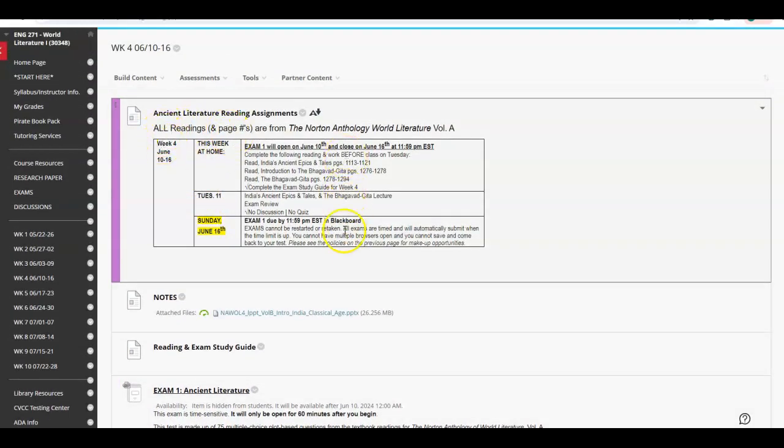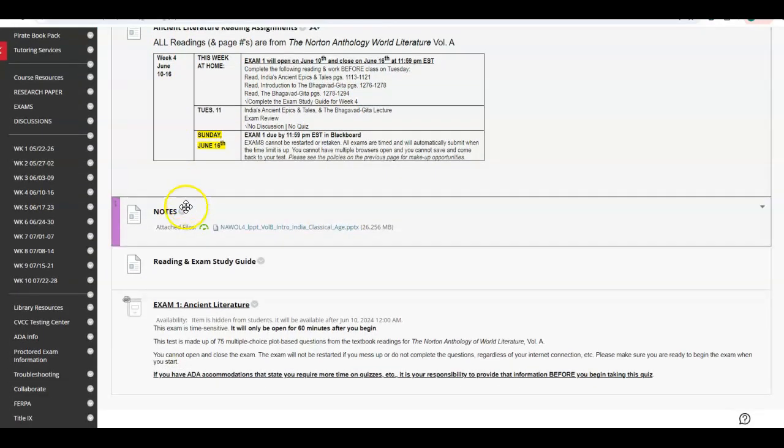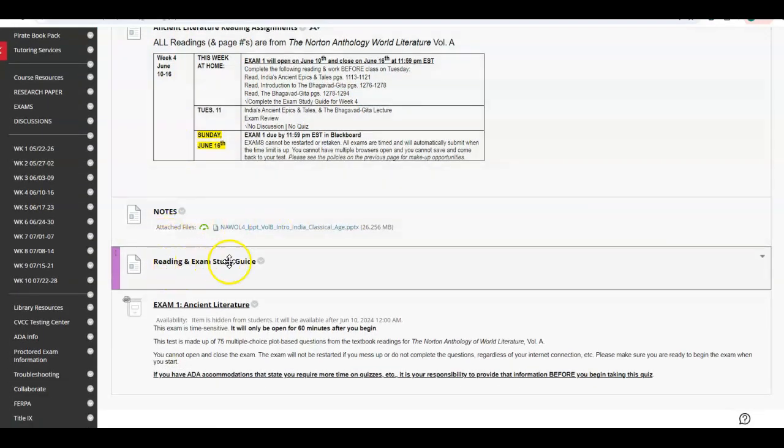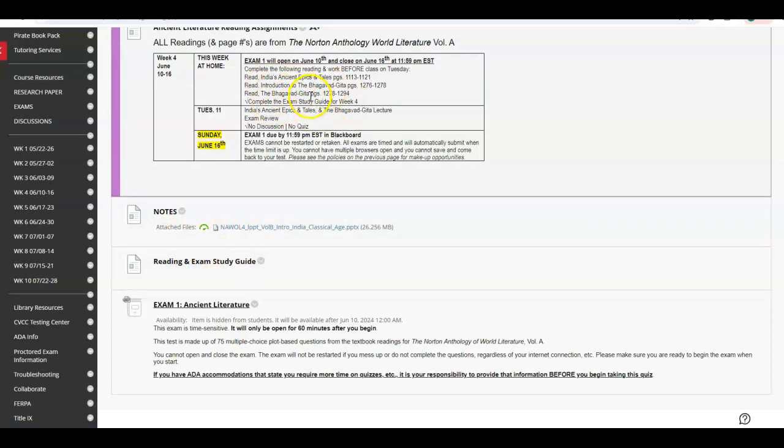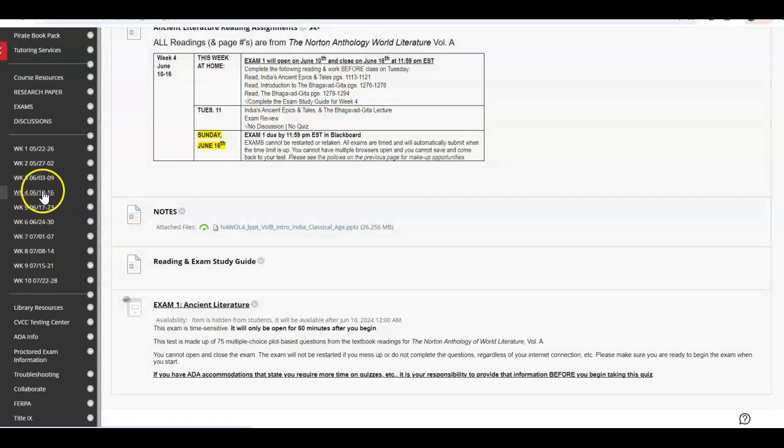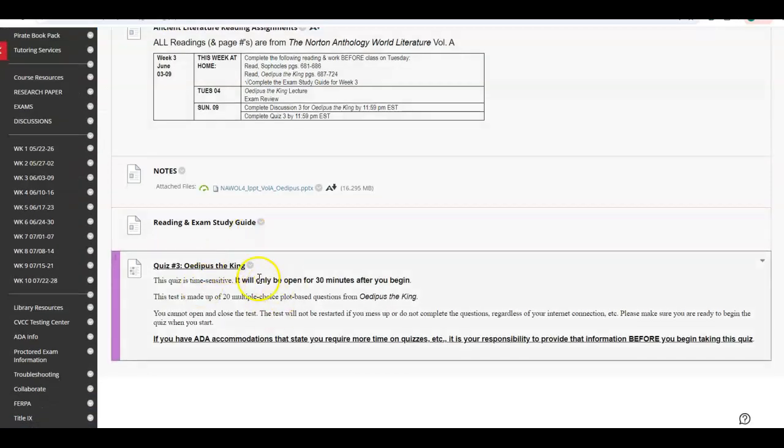have a calendar for all of the things that you are responsible for. You will have notes. You'll have a reading and exam study guide that you are supposed to fill out while you're reading all of the things that are listed. And then if you have a quiz for that week, it will be there as well.